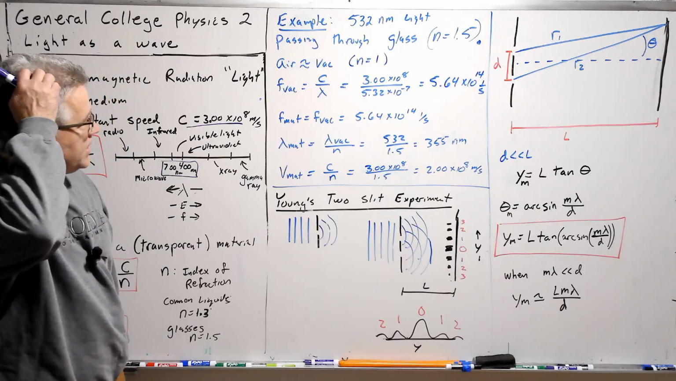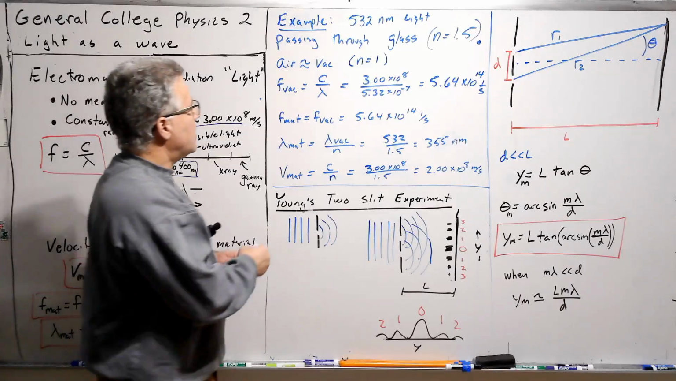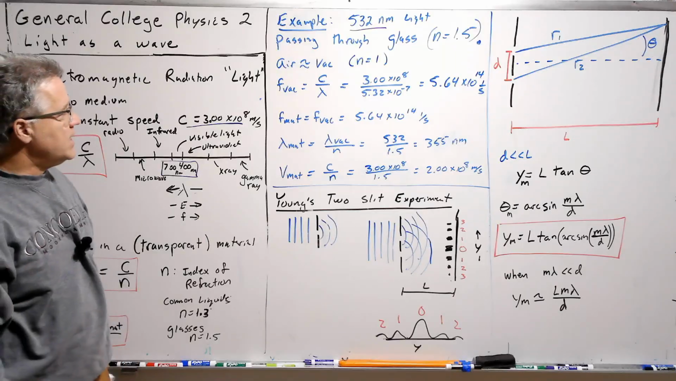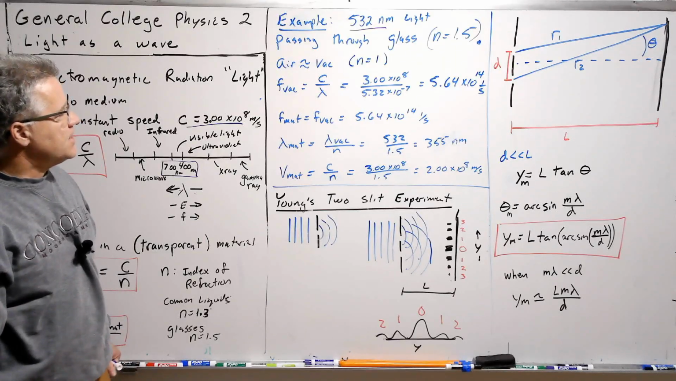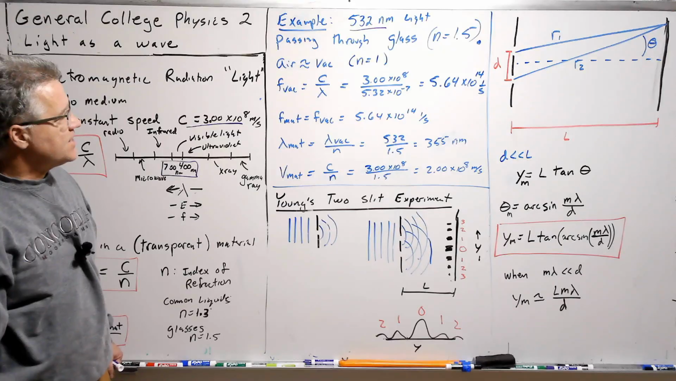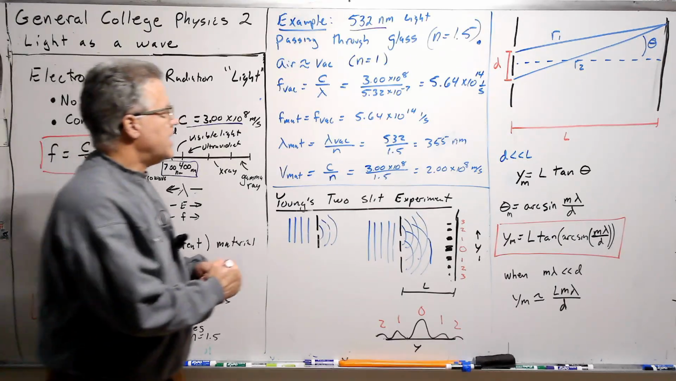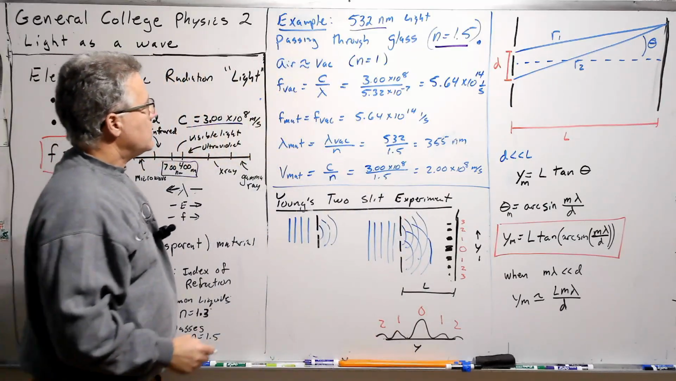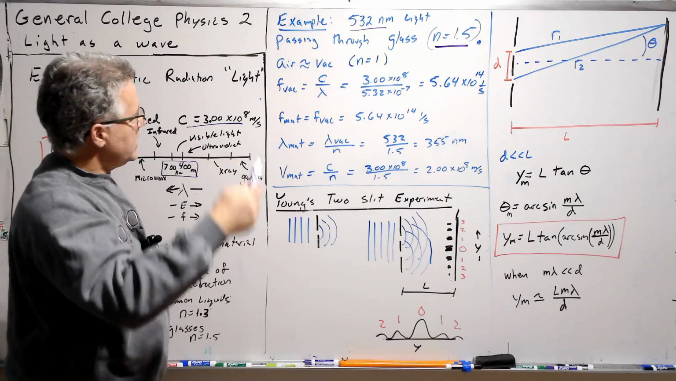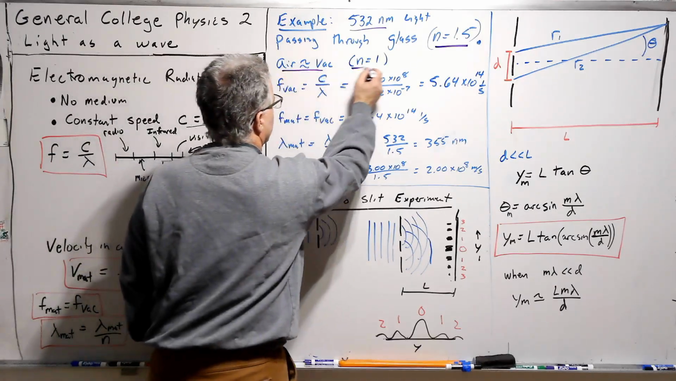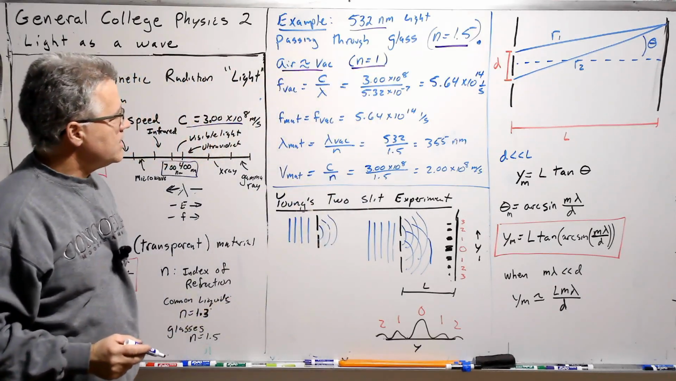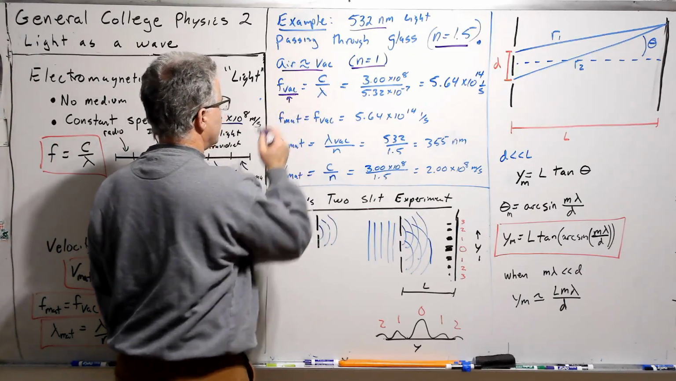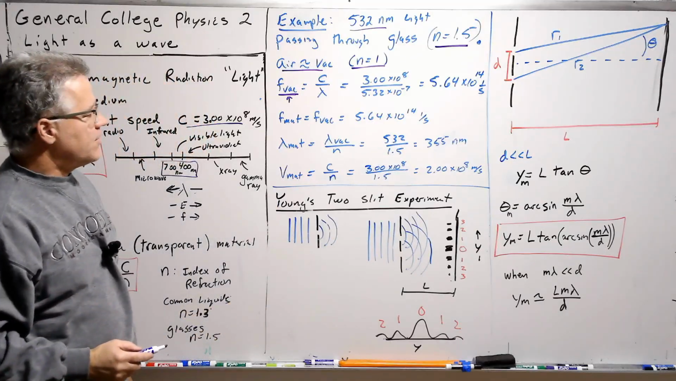Okay, let's use one example. Let's take 532 nanometer light. This is green colored light, and we'll pass it through a piece of glass that we'll take as having an index of refraction of 1.5. So let's calculate everything we need here now. Then we're going to say that the air is vacuum. So let's get the vacuum speed, or the air speed, or frequency, sorry.